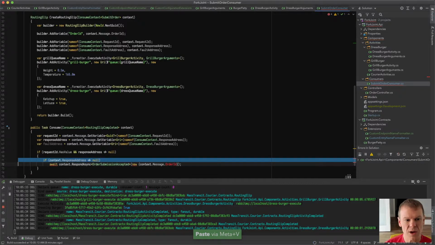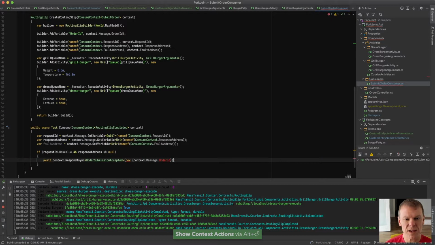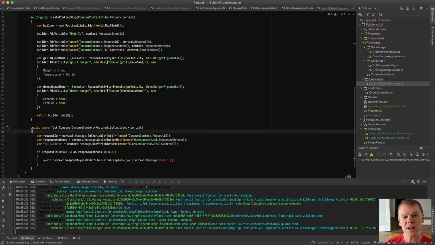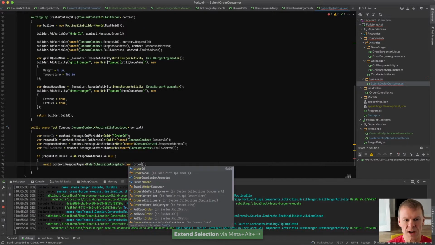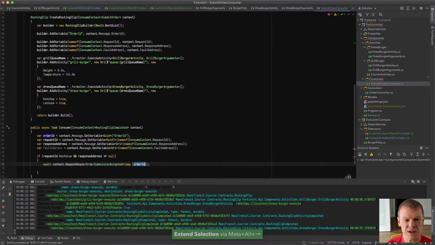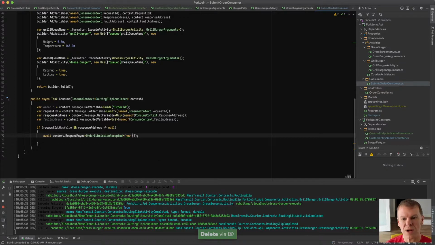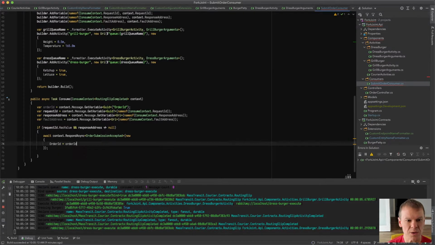Oops. So we know we have a response address. We'll make our method async. We don't have a context.Message.OrderId, so that's something else we have to yank out of the routing slip, because remember, we added the order ID as a variable right there. So we will get that. I don't think these dictionaries are case sensitive, so it really shouldn't matter, but anyway. So we're just going to put order ID in there. I know in the case of message initializers, they aren't. I am using the Roslyn analyzer for MassTransit, so I can just tell it to add the missing properties, and then I can just say it equals order ID.